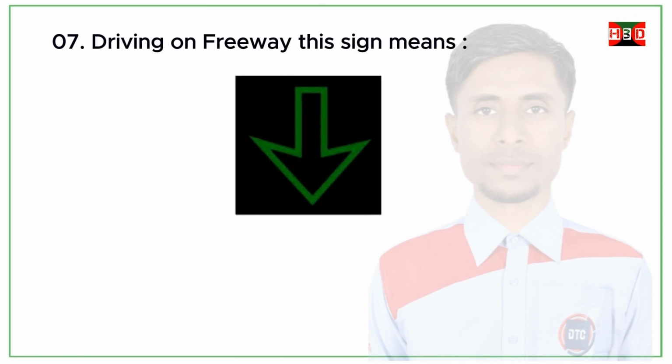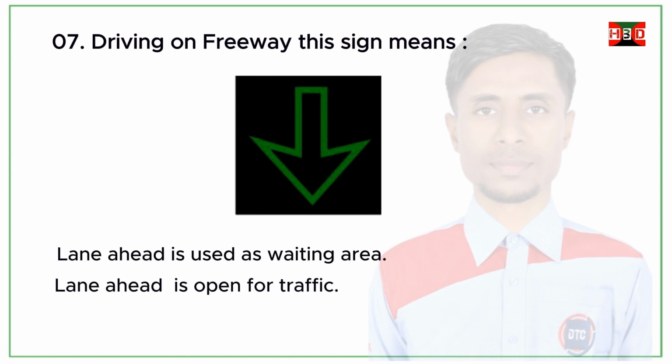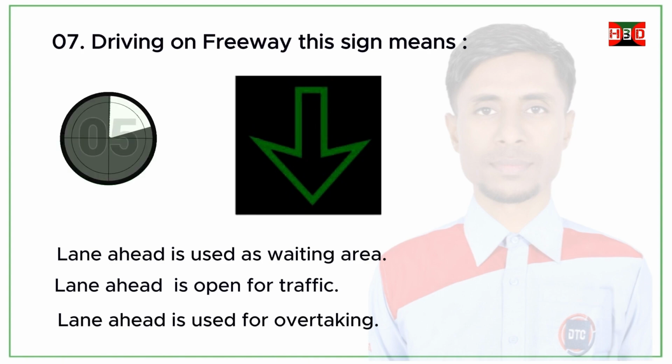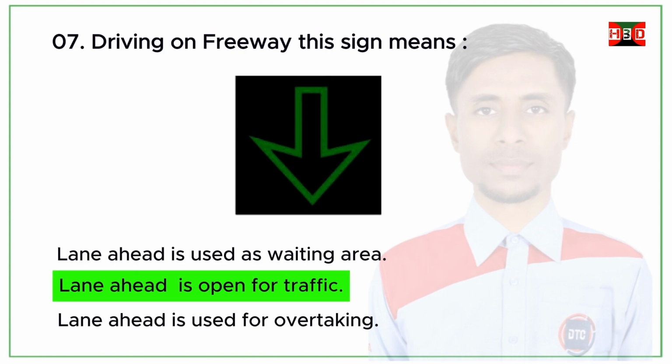Driving on freeway, this sign means lane ahead is used as waiting area. Lane ahead is open for traffic. Lane ahead is used for overtaking. Correct answer: lane ahead is open for traffic.